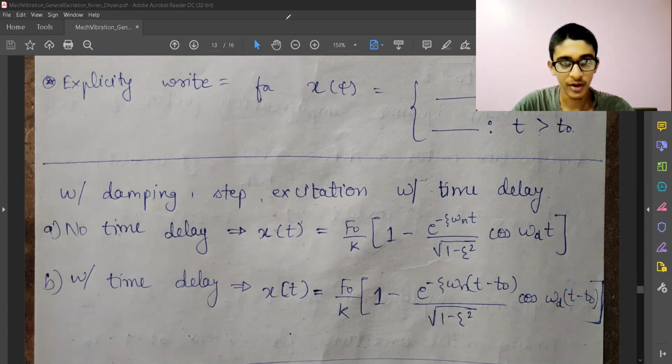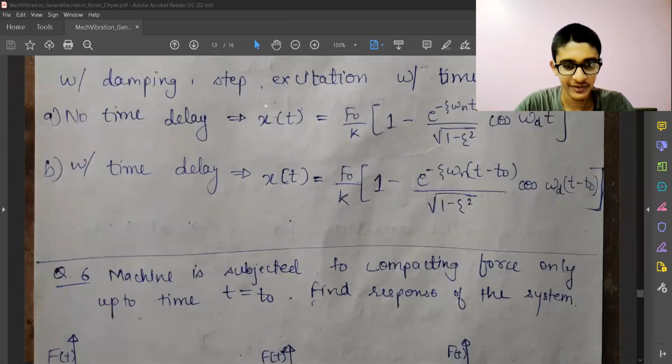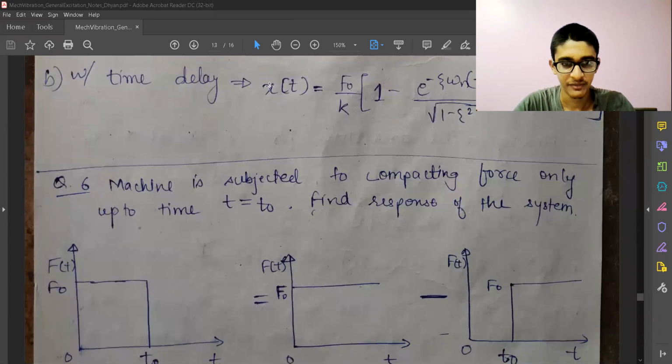So over here we can stop. I have explained the general method of solving. Now the convolution integral is the only thing left. In case of some general forcing function given to you, you can put that in the convolution integral and get the response directly. That formula is already available to you. In the next question, we'll look at another question to understand the things with more difficult forcing functions.